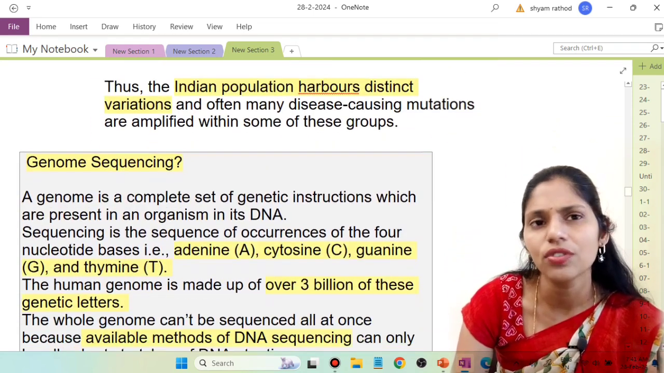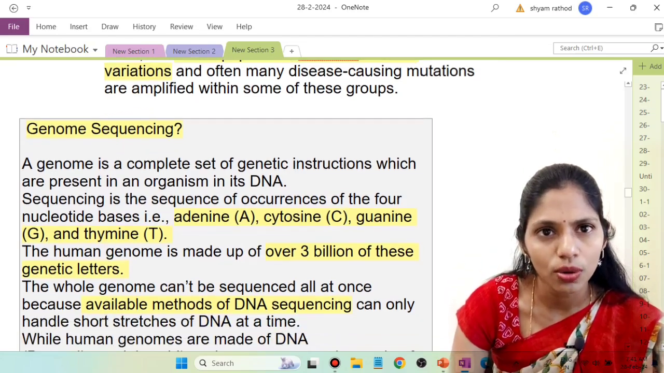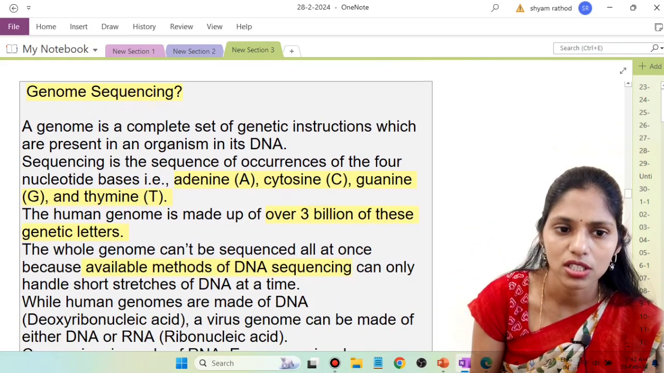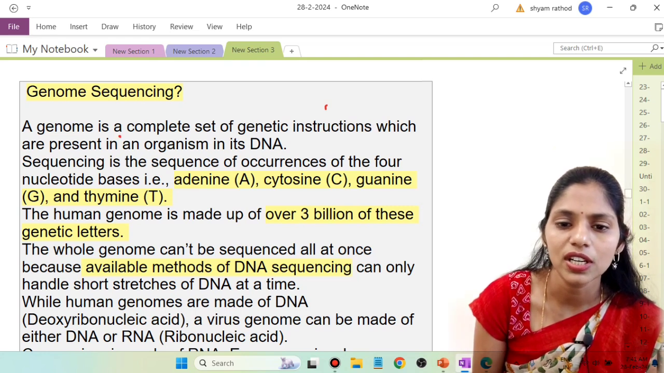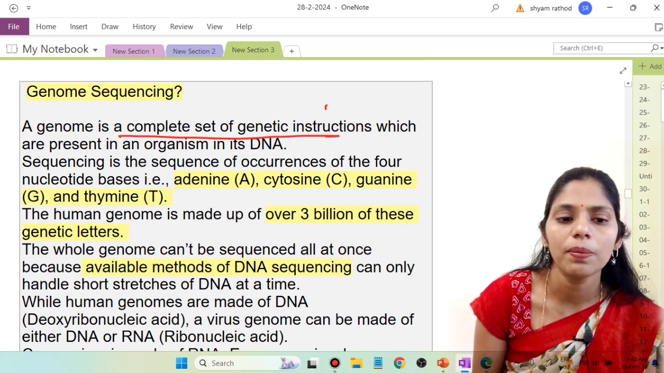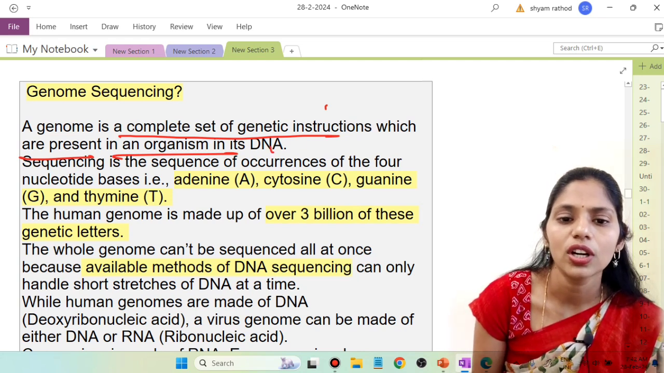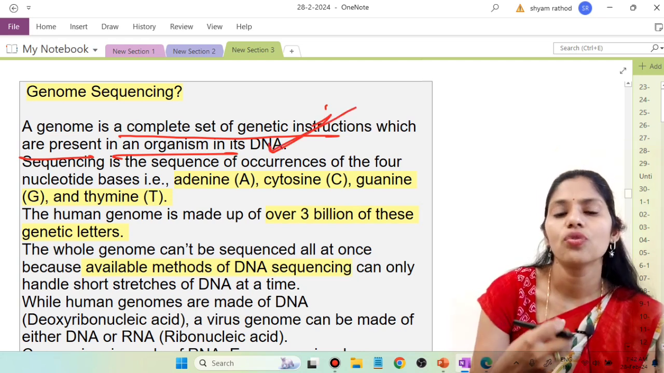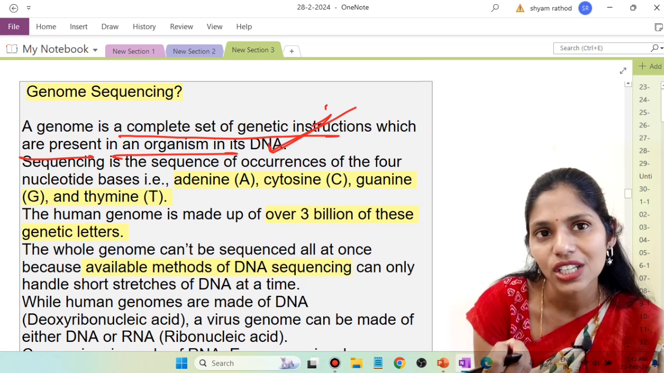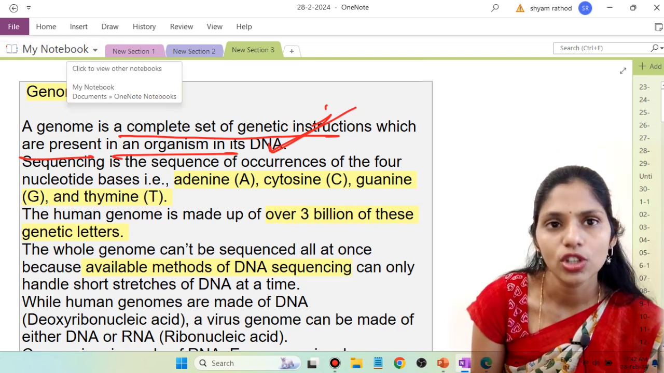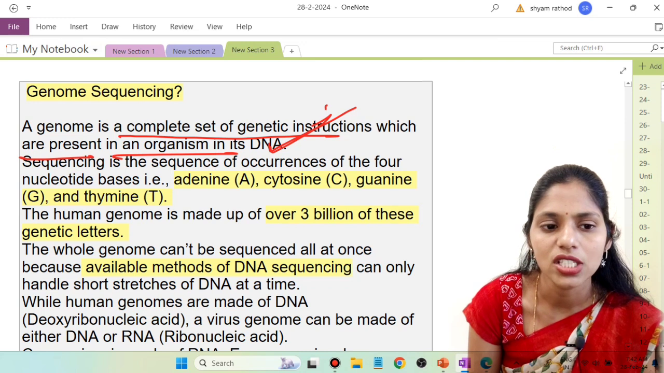So what is the meaning of this genome sequencing? Genome is nothing but a complete set of genetic instructions. So it is a complete set of genetic instructions which are present in an organism in its DNA. So in its DNA, whatever the genetic instruction is there, we are taking it out of that complete set of information. So this complete set of genetic instructions which are present in an organism is called the genome.